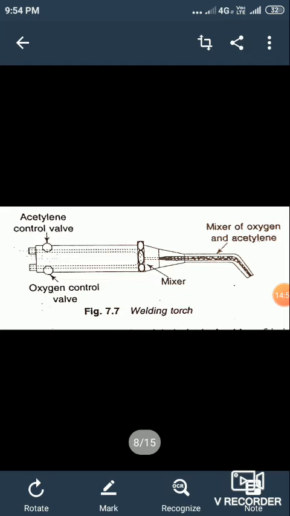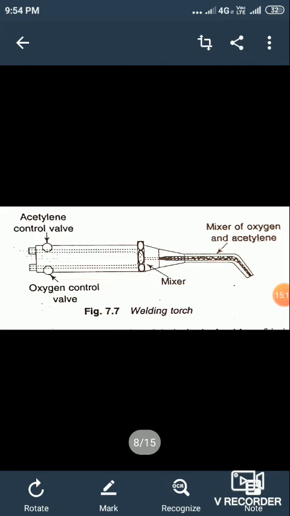Okay. A filler metal in the form of a rod is held in the flame and is melted to fill the weld cavity. After cooling, we can produce a good sound weld. Okay.